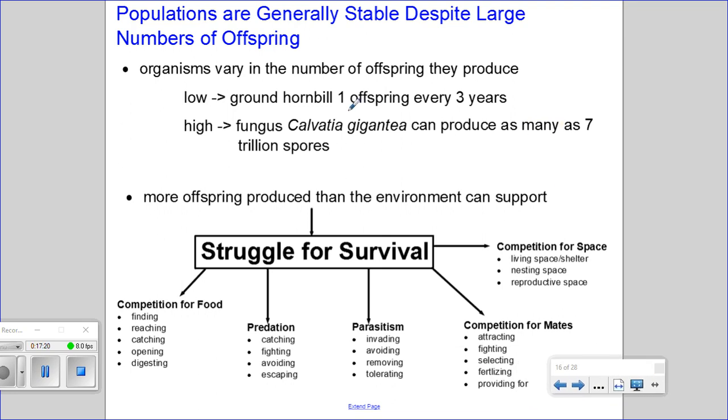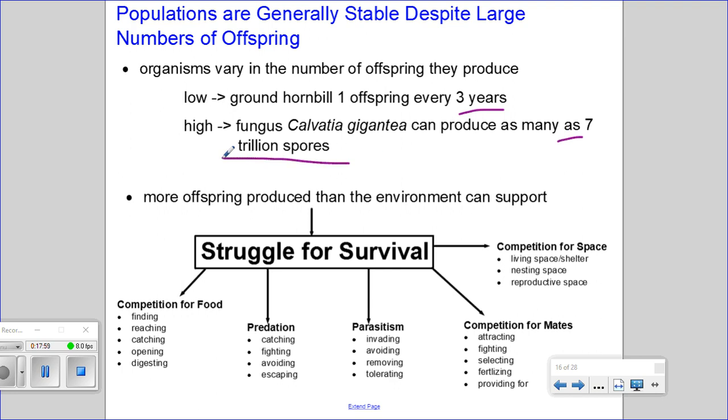Now, one of Darwin's arguments was that populations are generally stable despite large numbers of offspring, and this was based on the work of Malthus. Organisms can vary in the number of offspring that they produce. There's a low number of offspring, such as the ground hornbill, which will produce one offspring every 3 years. You have fungal species, which produce high numbers of offspring. This particular species of fungus can produce as many as 7 trillion spores at one time.